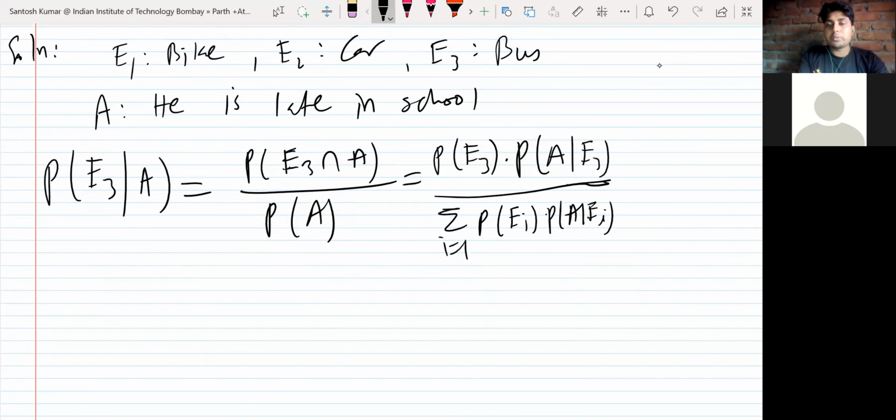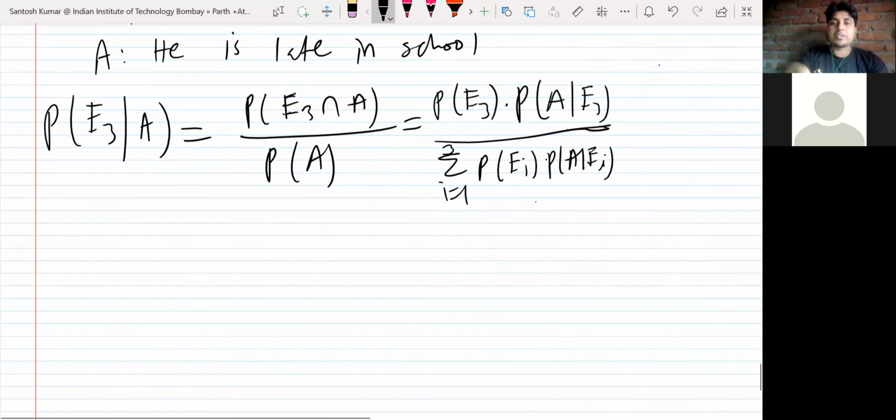I from 1 to 3. Here are three partitions, that's 1 to 3. Probability of E1 into probability of A given E1, plus probability of E2 into probability of A given E2, plus probability of E3 into probability of A given E3, like this.